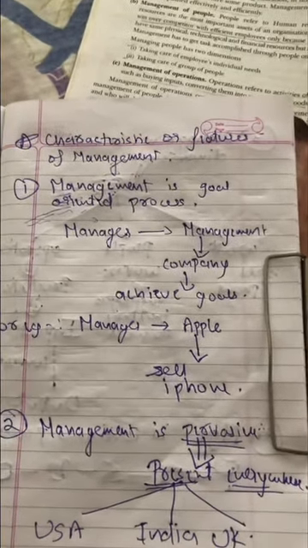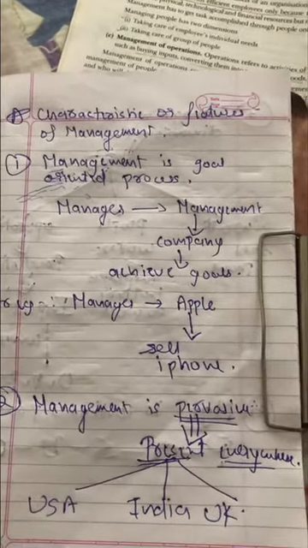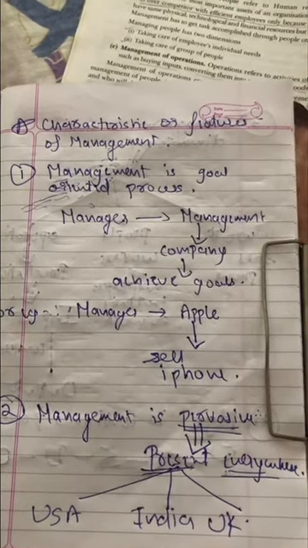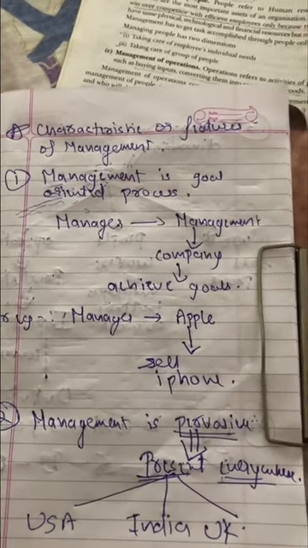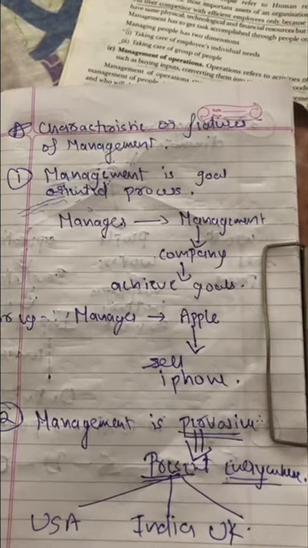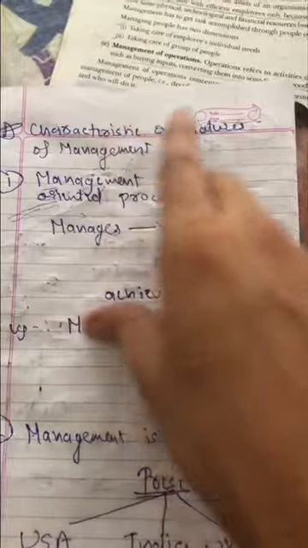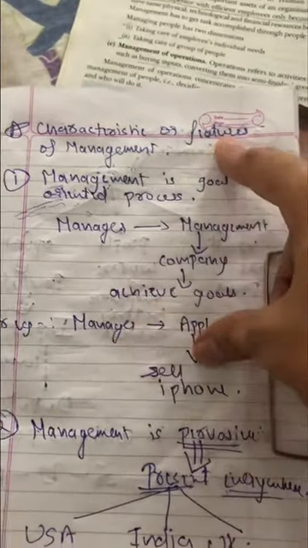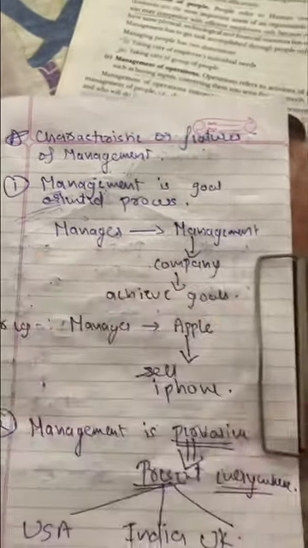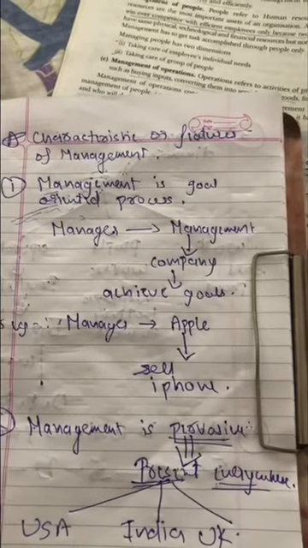The next topic that we are going to study is characteristics or features of management. When you talk about characteristics or features, remember one thing: in the exam they can ask either characteristics or features. So don't get confused. Whether it is asked as characteristics or as features, you have to write the same answer. First one, management is a goal oriented process.